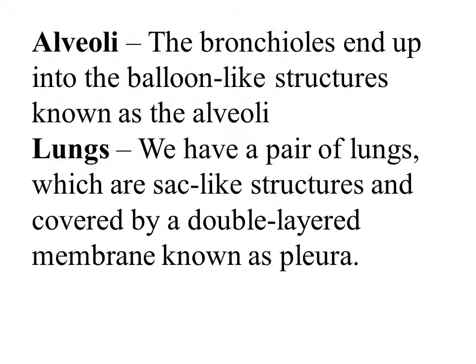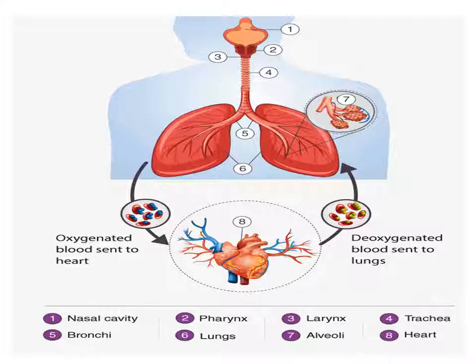A pair of lungs, which are sac-like, spongy structures covered with a double-layer membrane called the pleural membrane. Here you can see our respiratory system. Numbers 1, 2, 3, 4, 5, 6, 7 are there, and downside numbers 1, 2, 3, 4, 5, it is written what is there. Okay.